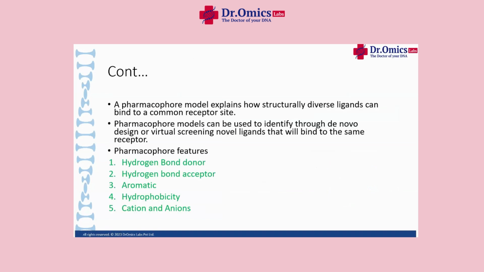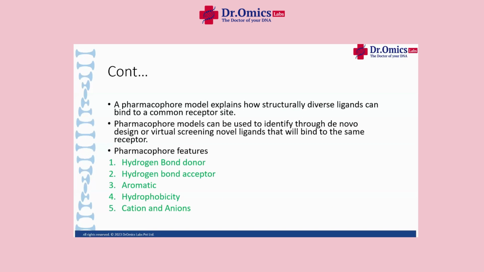A pharmacophore model basically helps us understand how the ligands, the compounds, will be. The ligands and compounds are the same thing. There are many ligands, and they are structurally very different, but they are binding to the common receptor. Why and how?